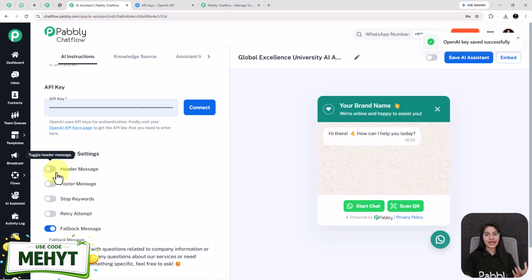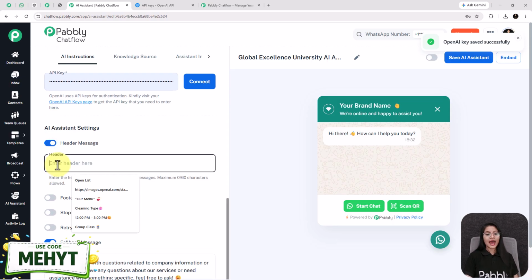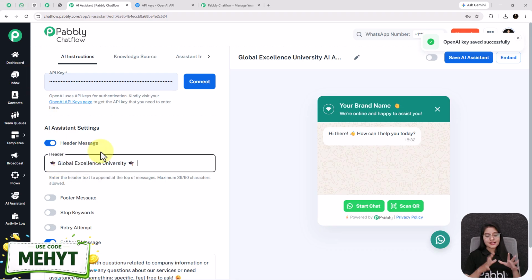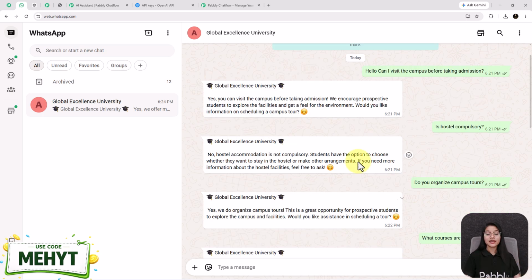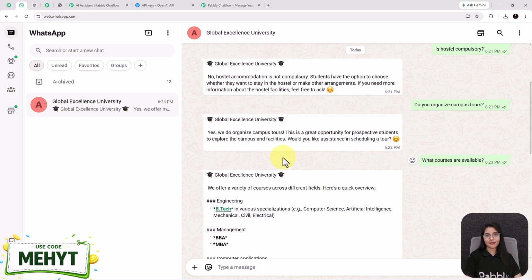See, here I am adding a header message. So I am enabling this toggle and entering the message in this field. See, I set the header message as Global Excellence University. This message is going to be sent to the students every time, because I want the university name to be sent every time the AI assistant replies. In real time, as you can already see, inside every message the AI assistant includes the university name. I have designed this by my choice, but you can also change it if you want to. So this is how the header message is going to be included with the AI responses.